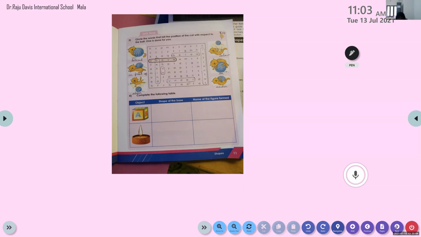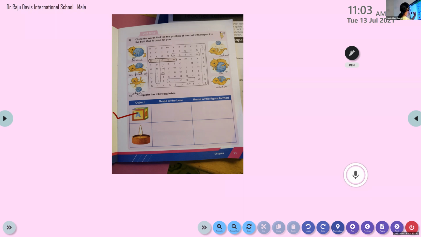Okay. So Aradhya, what about the first picture? What is the shape? Tell me the shape of that object, Aradhya, as a solid figure. Is it a cube or cuboid or cylinder? No, I asked what is the object? Ah, it's a cube. Okay, Aradhya. It's a cube.